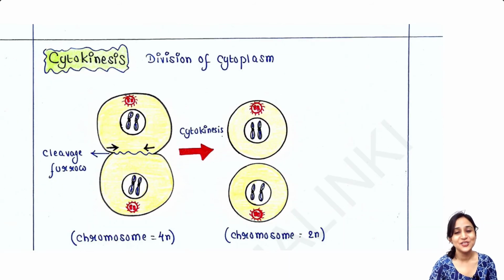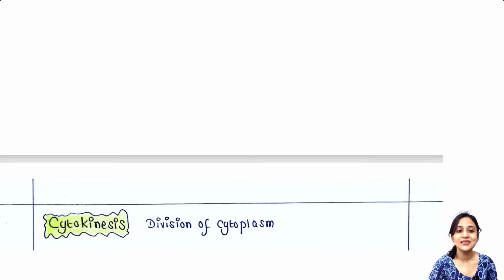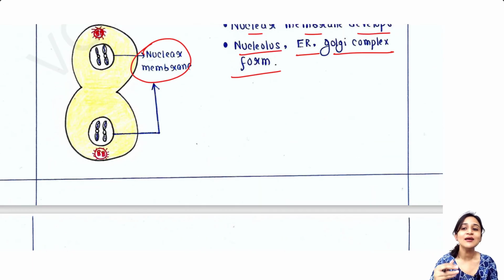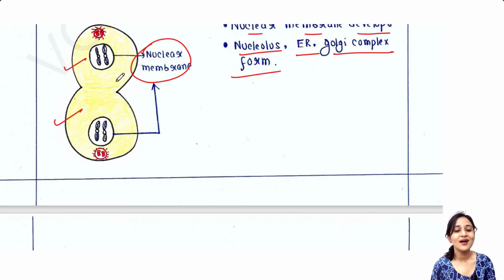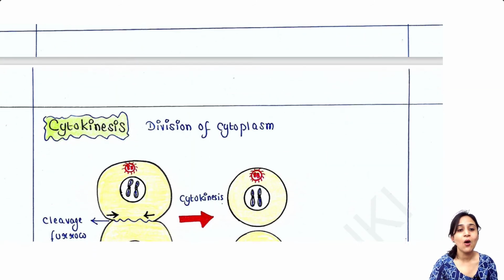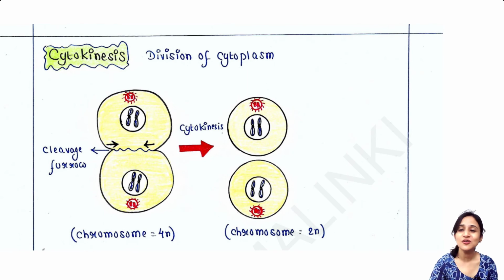Next is cytokinesis. So prophase, metaphase, anaphase, telophase, these four stages are found in karyokinesis, and the next phase is cytokinesis, because in telophase you can see nuclear division occurs. Two nuclei are now generated, but these two nuclei are in the same cytoplasm of the cell. Now this cytoplasm also should be divided to generate two new cells. That will occur in cytokinesis, that is the division of cytoplasm.